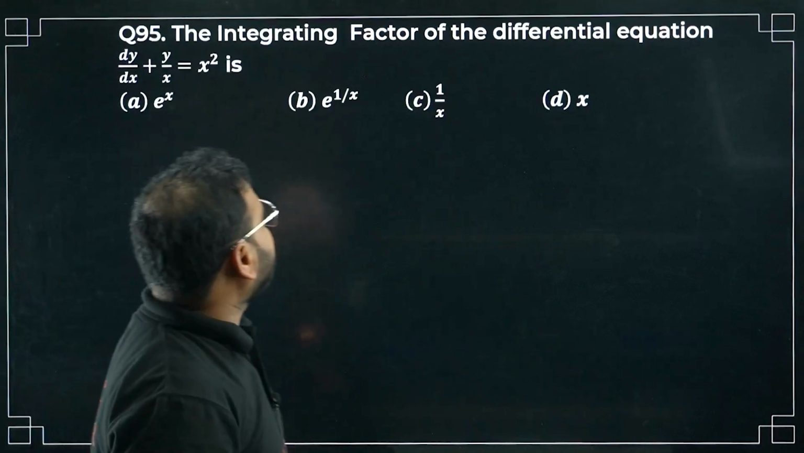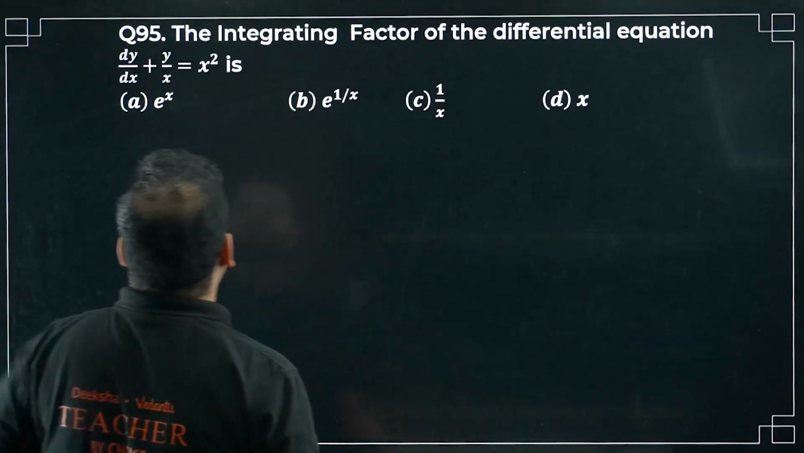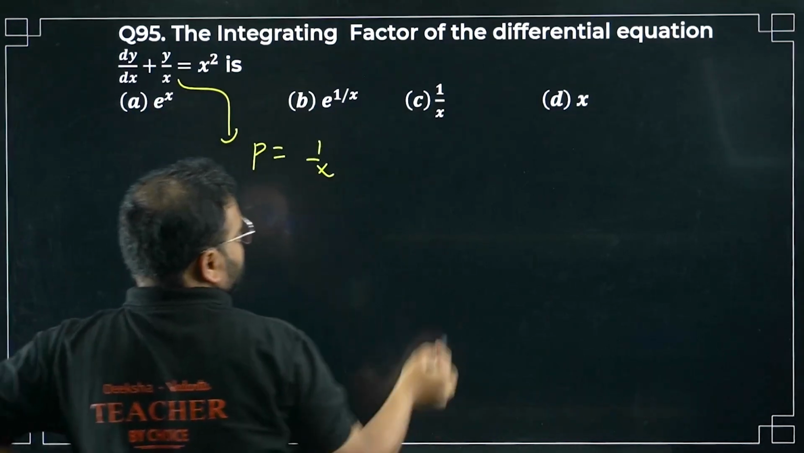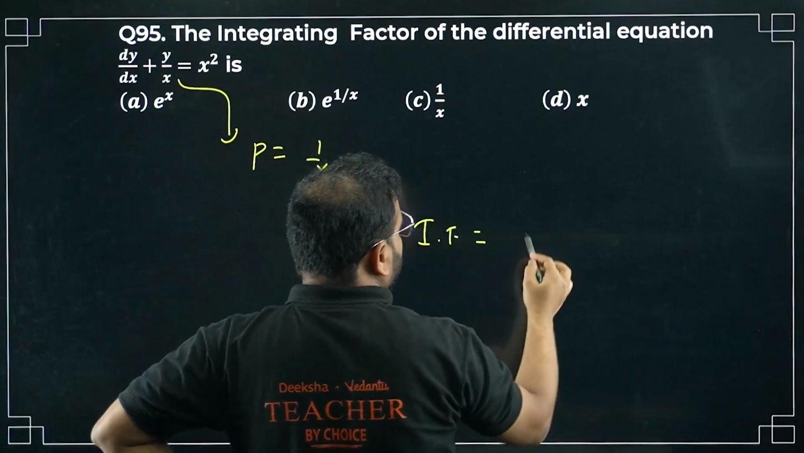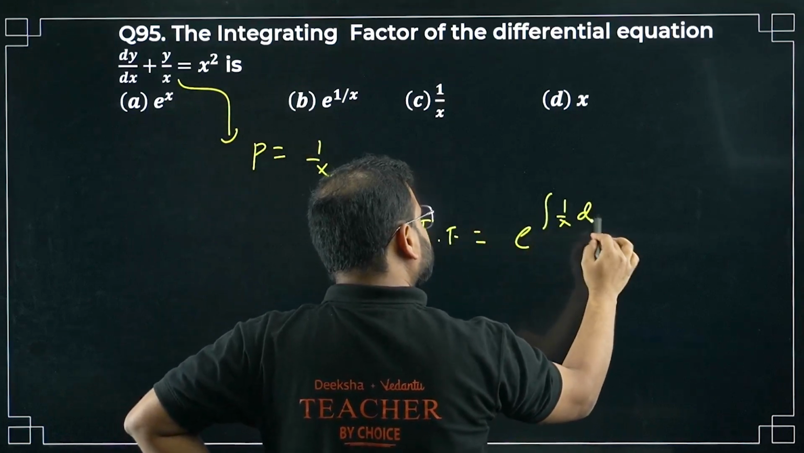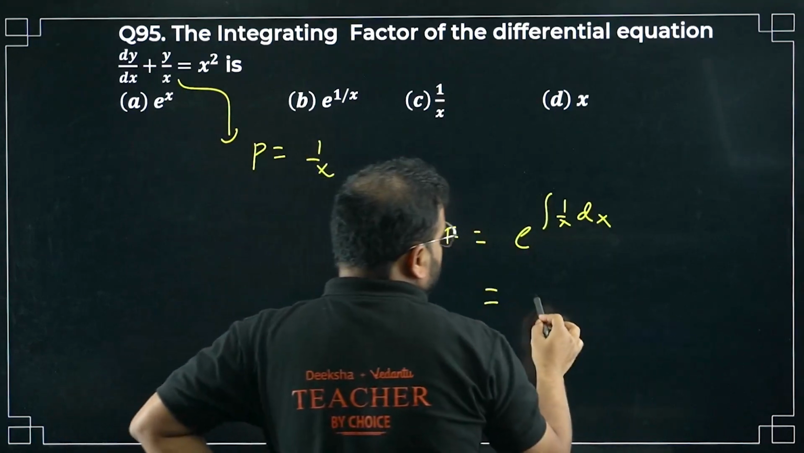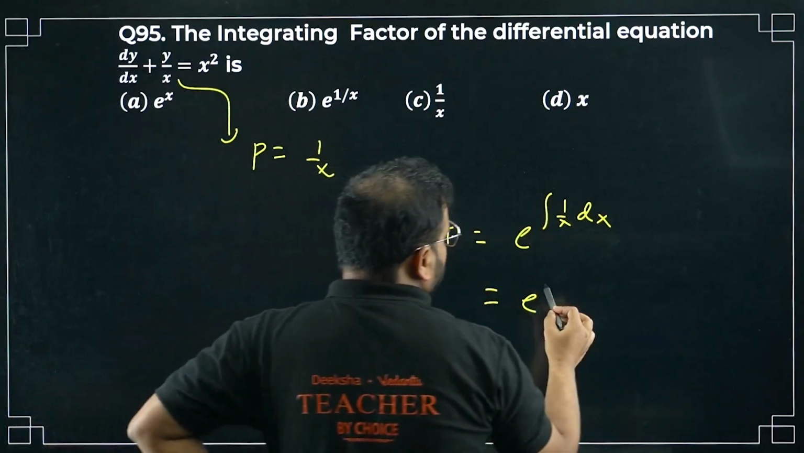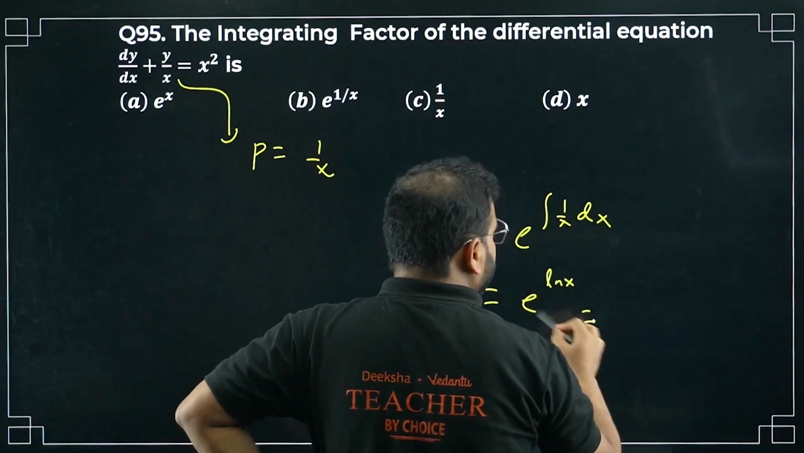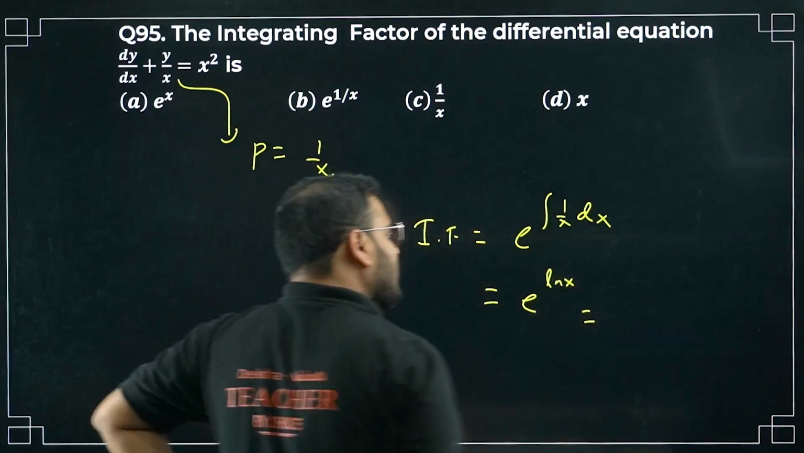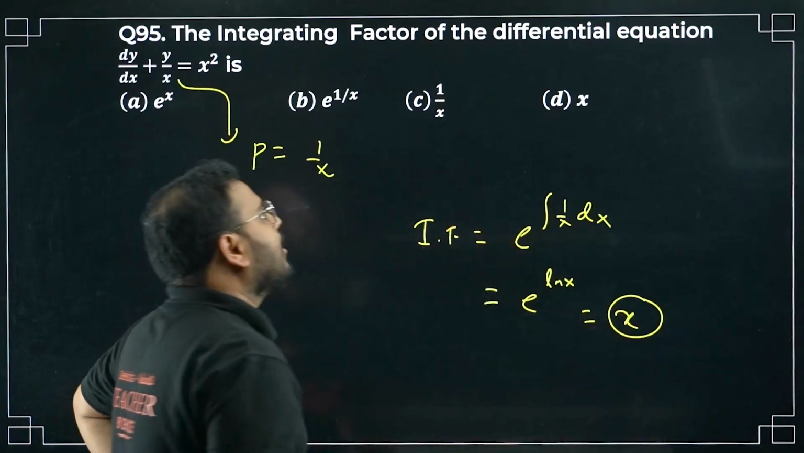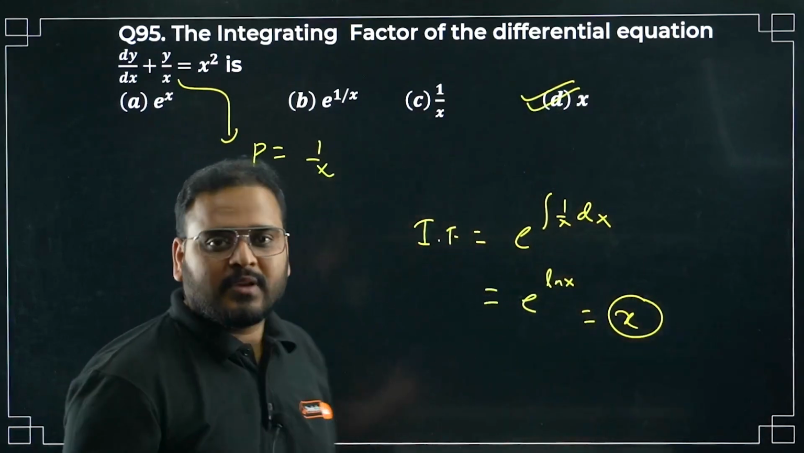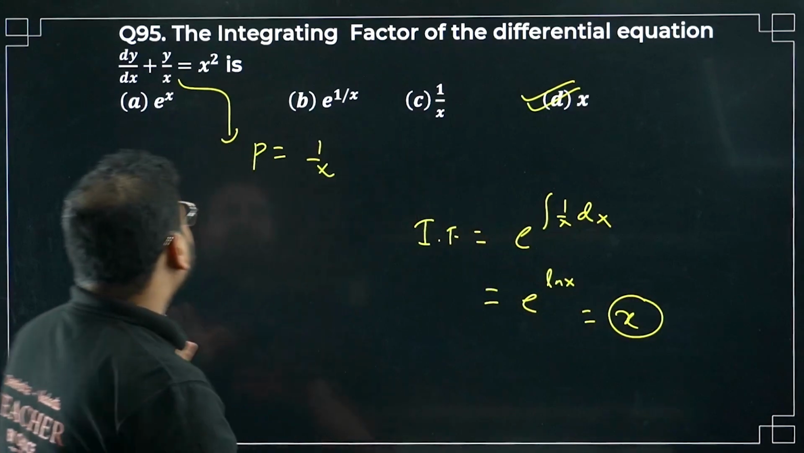Question number 95, the integrating factor of the differential equation given like this. If you check here, you are going to get this p value as 1 by x. So your IF will become very simple, e to the power integral of 1 by x dx. So it becomes e power ln x. E and ln will cancel the effect, inverse function. The answer is simply x. Option number D is correct. Okay, let's move on to question number 96 now. Had fun doing all of this.